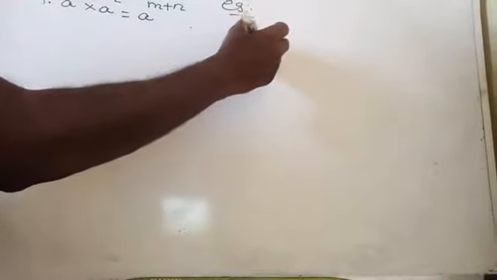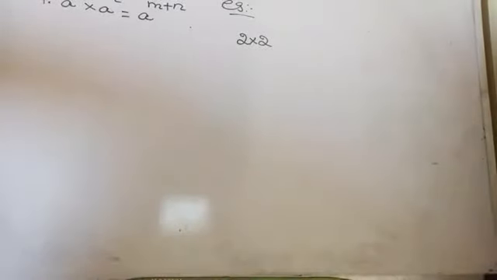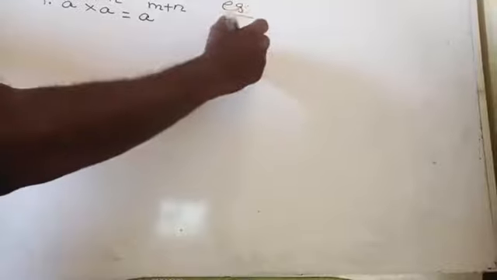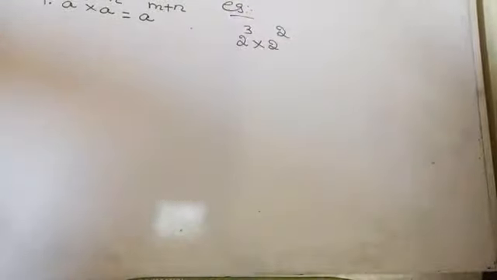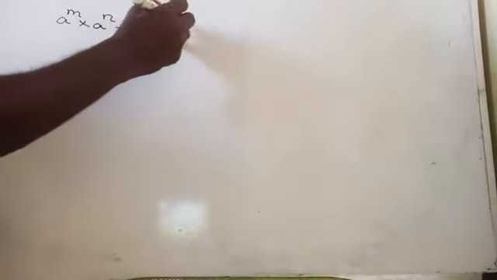A power m into a to the power n is equal to a to the power m plus n.